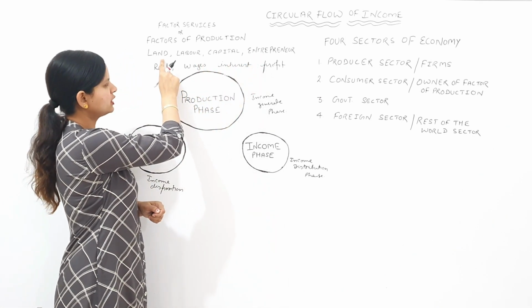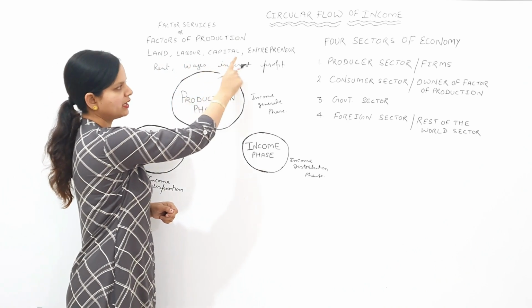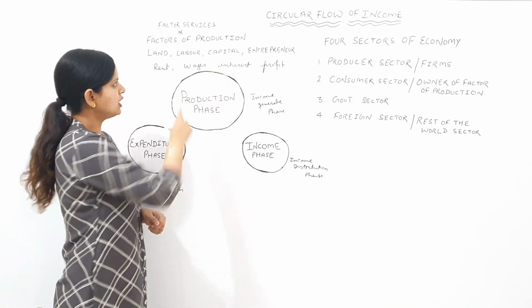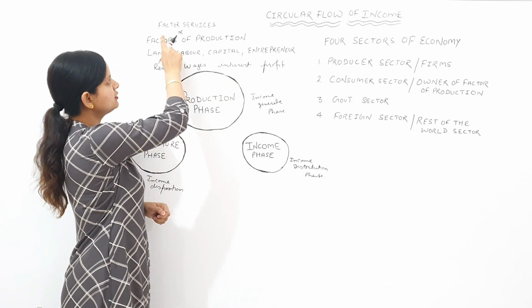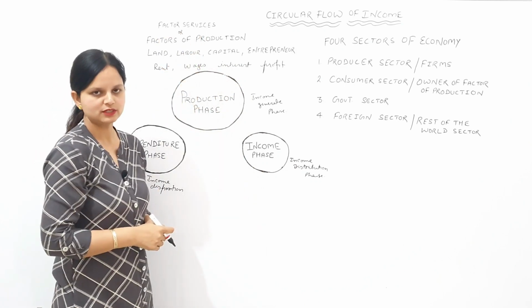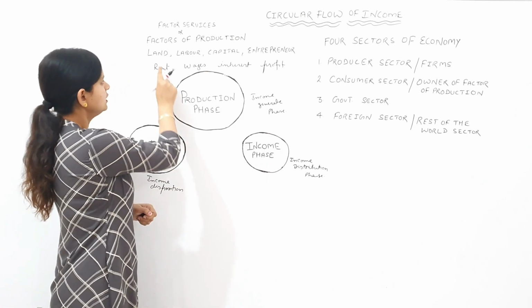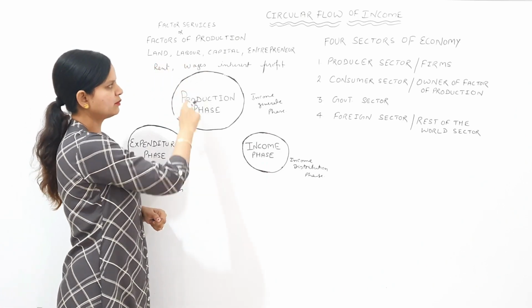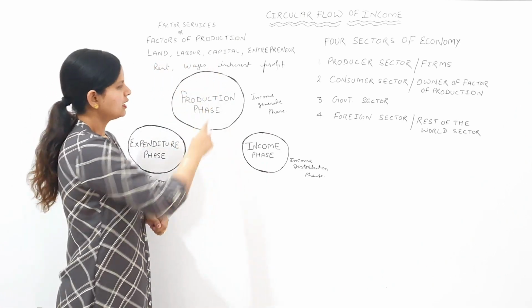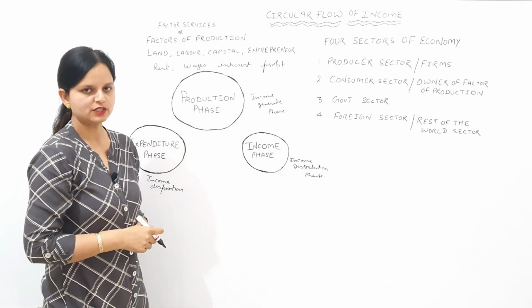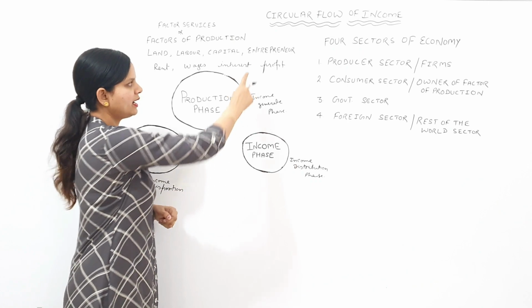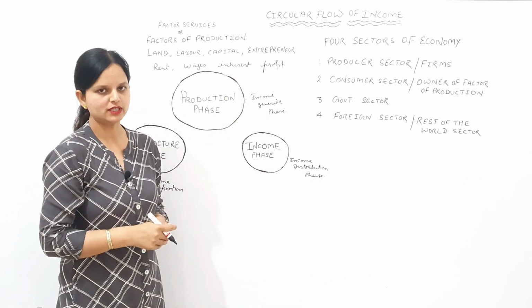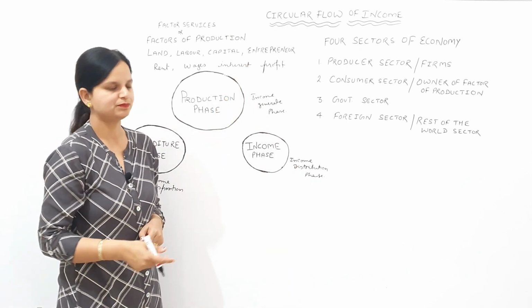So factors of production are land, labor, capital and entrepreneur. Without these factors of production, producer can't do production, and these are also called factor services. The first is land, the second is labor, the third is capital. Capital is an amount of money which a producer needs to run a business, to start a business. An entrepreneur is a person who has skill to run a business.